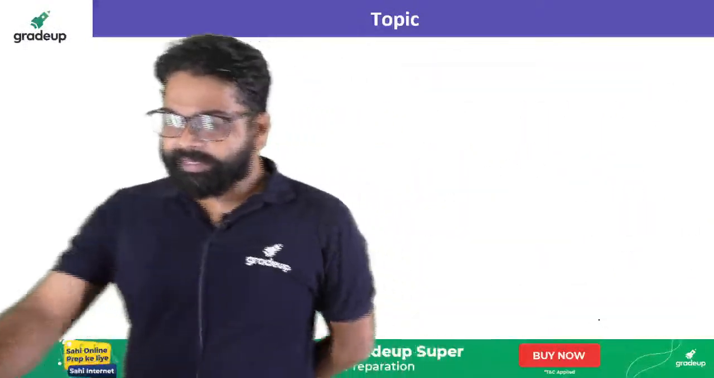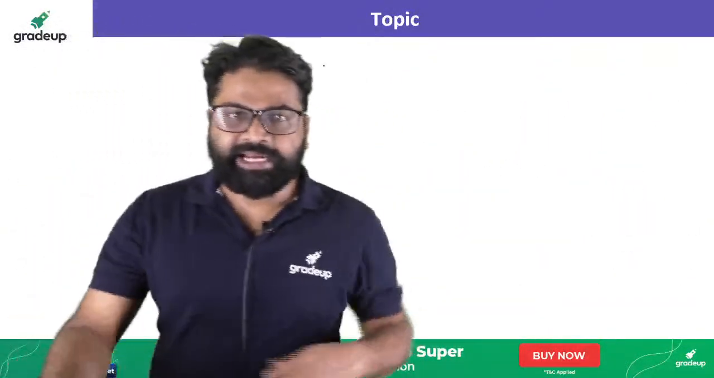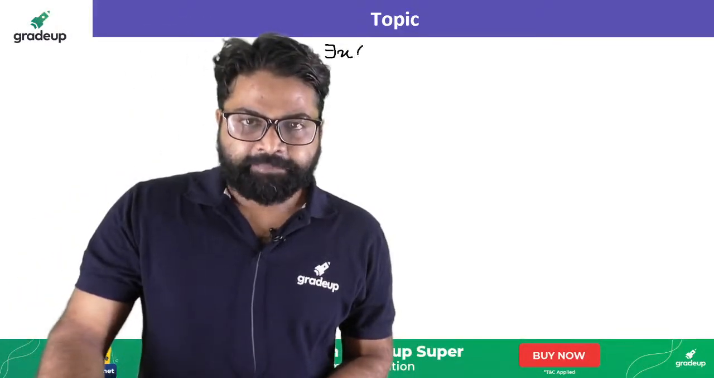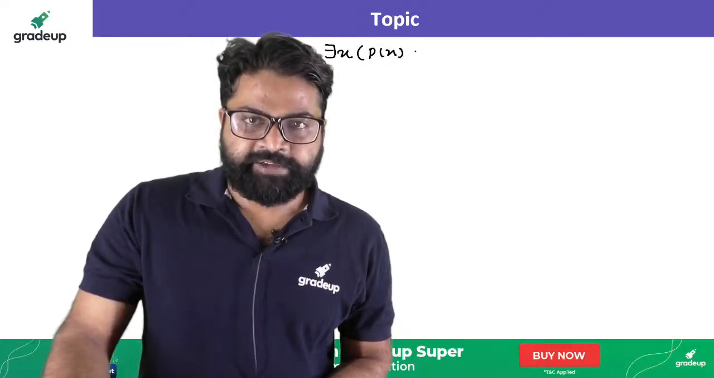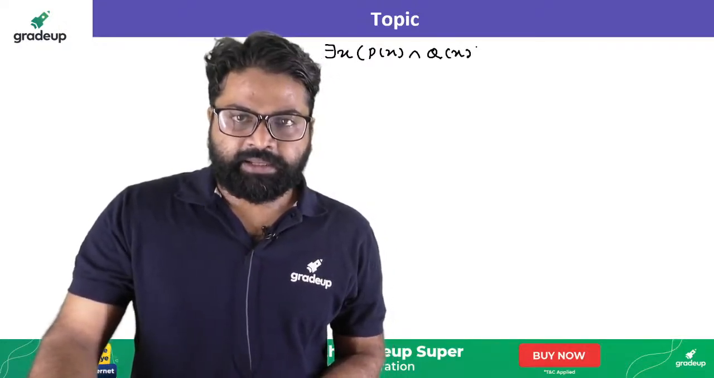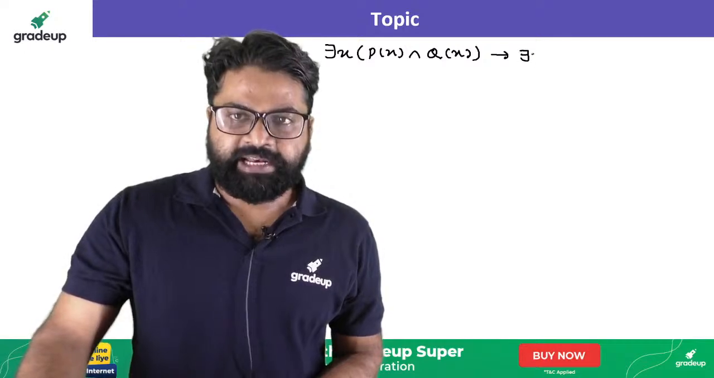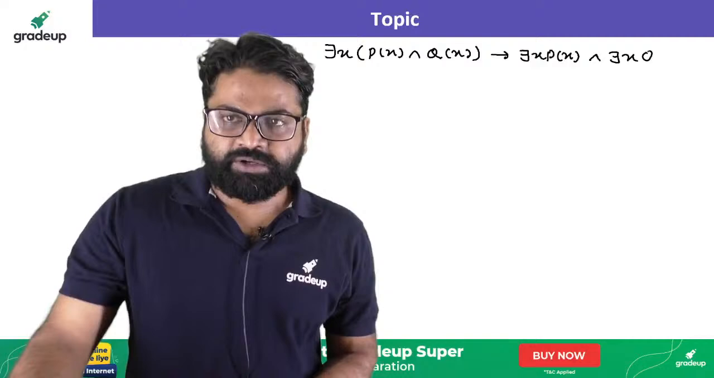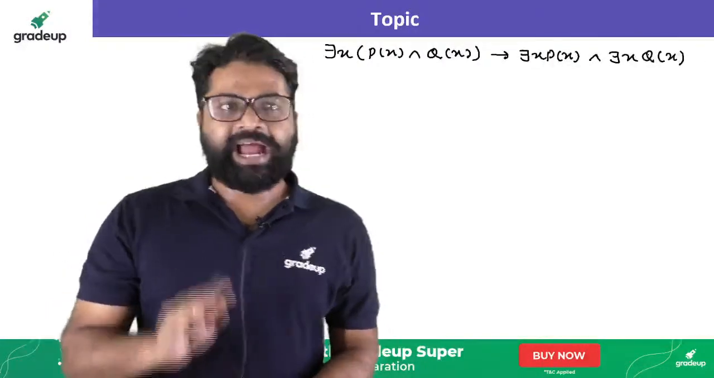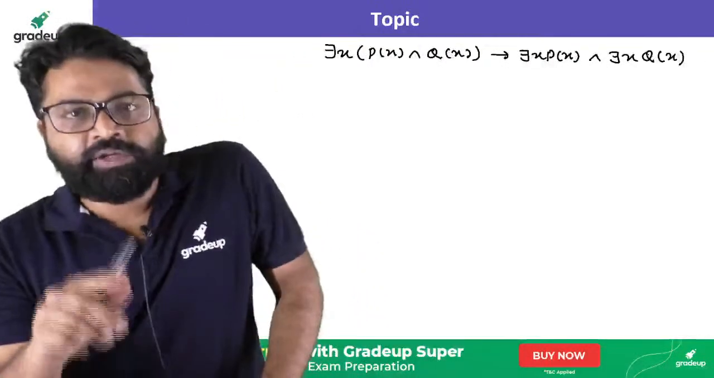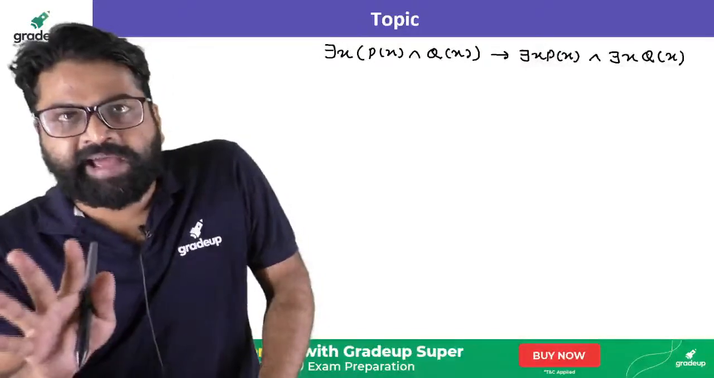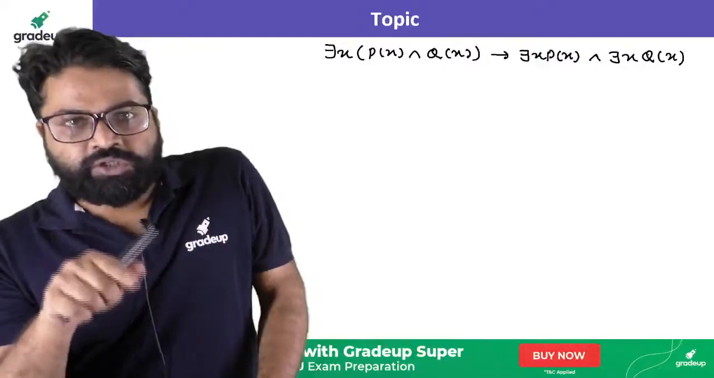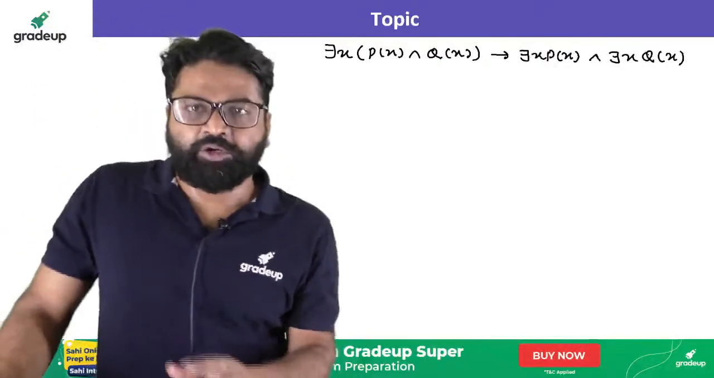Okay, let's try to understand the real-time application of that. We know that there exists x (P(x) and Q(x)) will imply there exists x P(x) and there exists x Q(x). We know that this expression is basically a valid expression. Everybody knows that. And there are different methods to prove this expression.